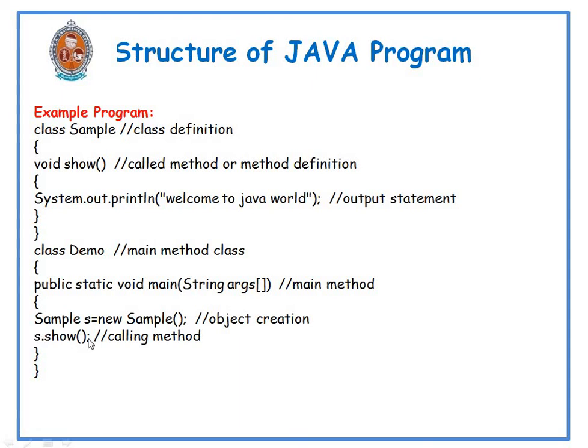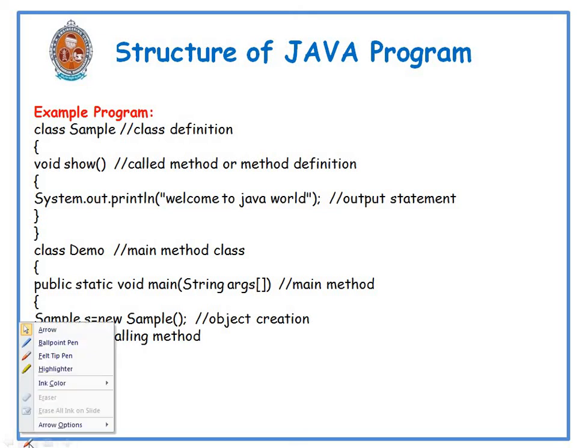After that we have written s.show, that is, we call the method using the object s. Whenever we call any method, automatically the control is transferred from the calling method to the called method.